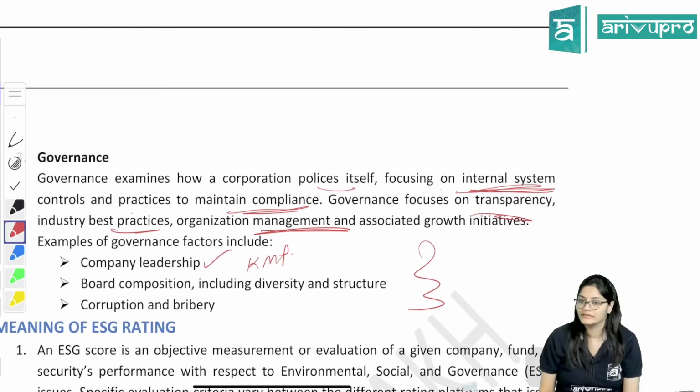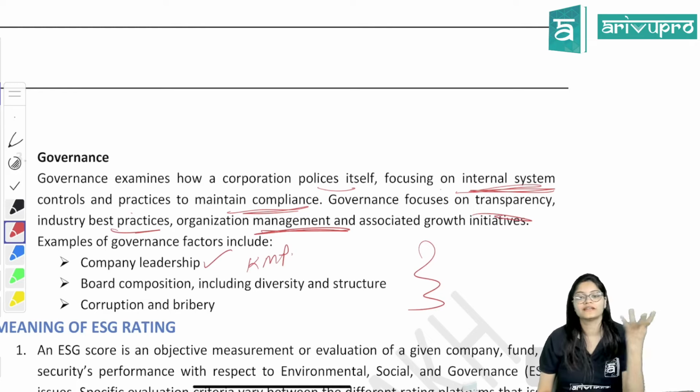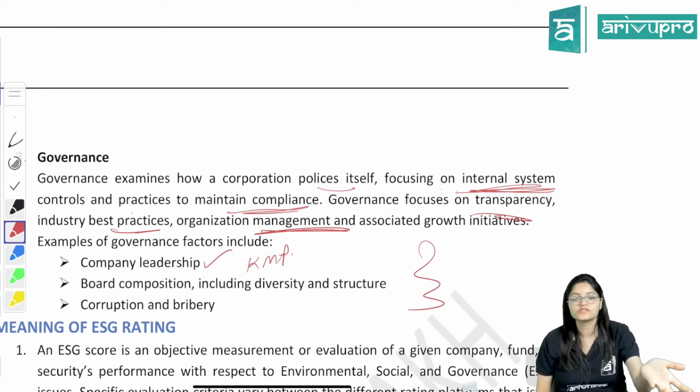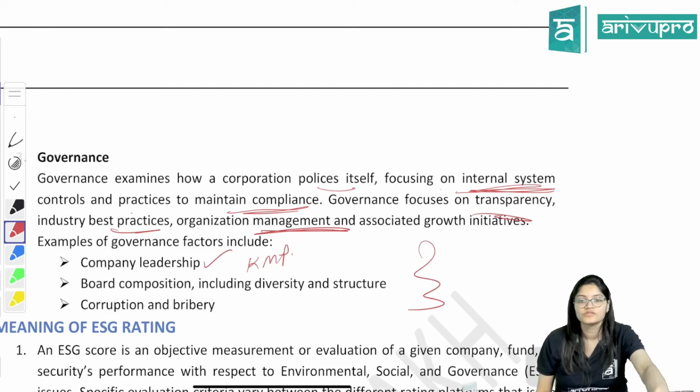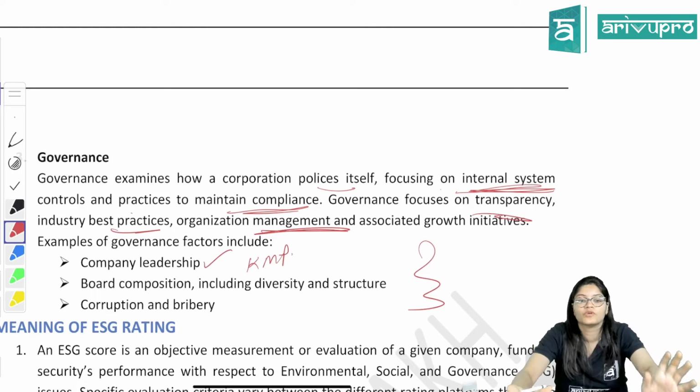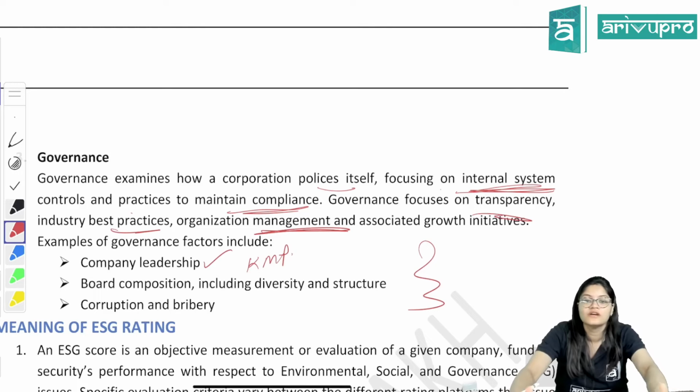Done? Nothing difficult till now. We already know what is ESG. That is only what they have given. E means environmental. What will we see in environment? Natural resources. S, society, social, people, human. G, governance, administration, internal organization of the company. What is the behavior of the company? What is the leadership? What is the board constitution? How is it framed? What is the remuneration you are giving? So all these are the governance practices.